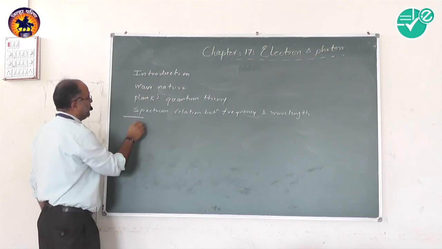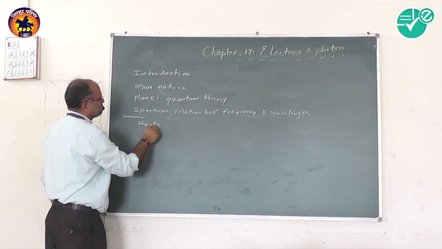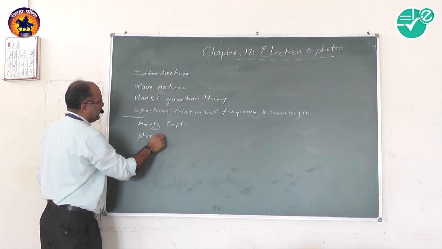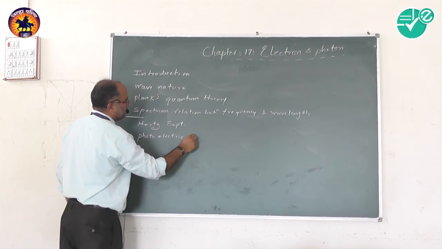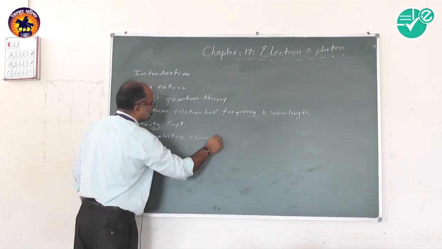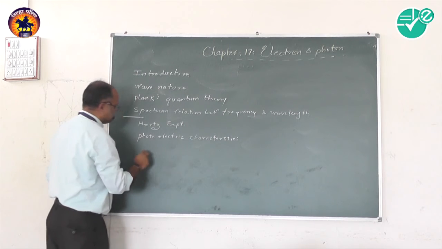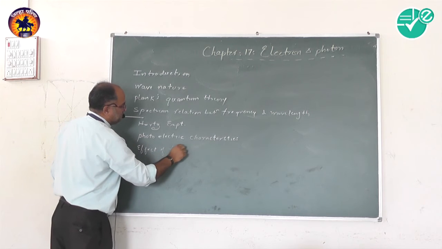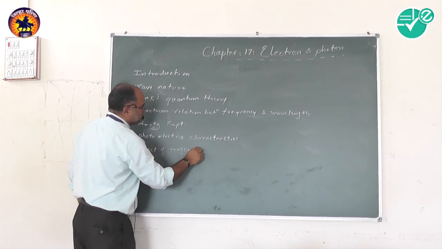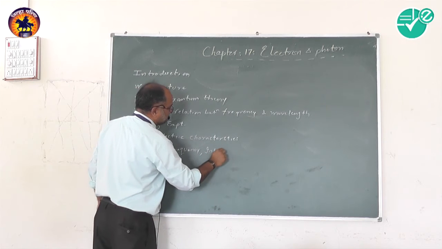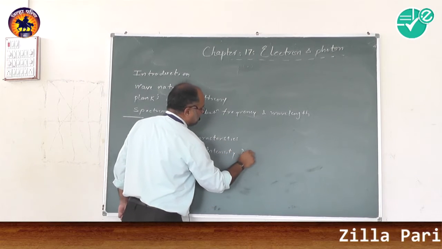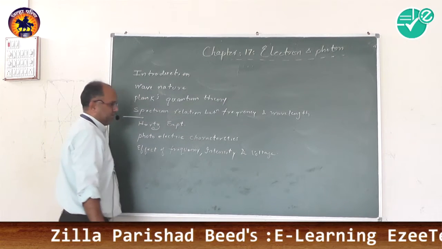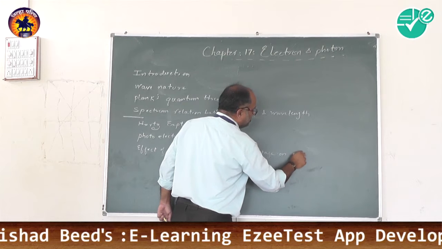And in this chapter we have the Hertz experiment, then photoelectric characteristics, the effect of frequency, intensity of light, and voltage given to the plate on the photoelectric effect.